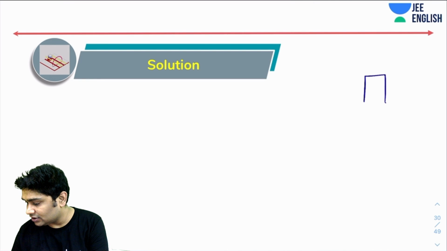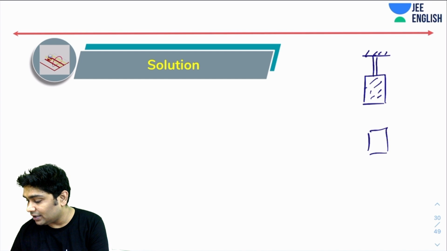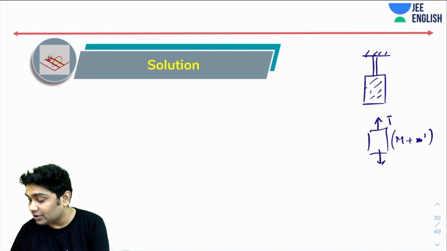You have a system and you have the rest of the rope, and on this system, total mass would be capital M plus, let's call that mass M dash, and the only forces would be tension here and mg here.